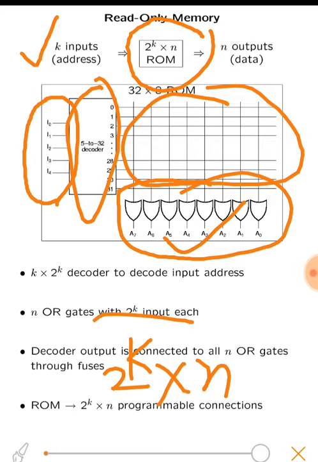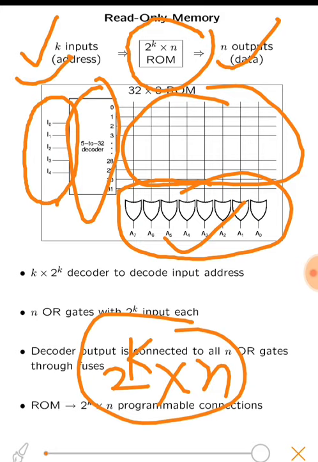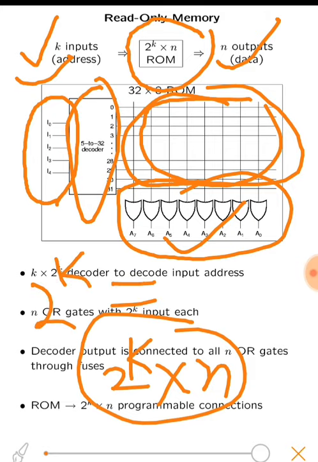This is the size of the ROM that we will implement. Using this ROM we can implement many combinational circuits to get specific functions. So here we have n outputs, k inputs, and an array of 2 raised to power k into n. As we have k inputs, we will have 2 raised to power k min terms in this.